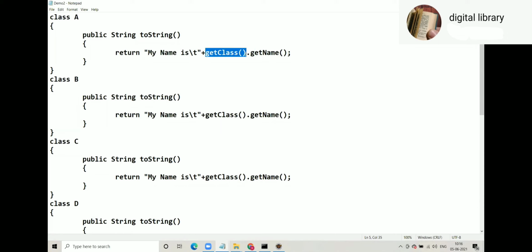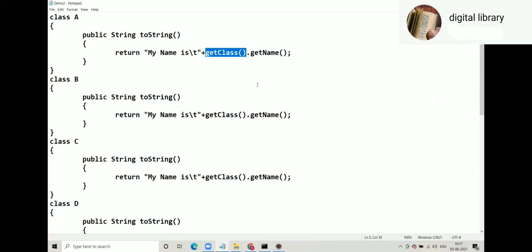Suppose I say get singleton, remember that example, get singleton. Why did I give that name? I could give get fun or get temp as a method name, and the program could work. But I gave the name get singleton because when people see that method name, they come to know its return type must be Singleton. That's why method naming conventions are very, very important, especially when you join industry.